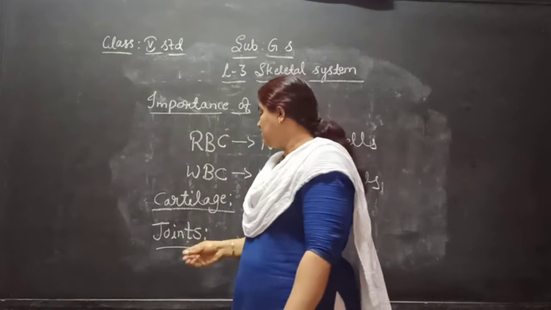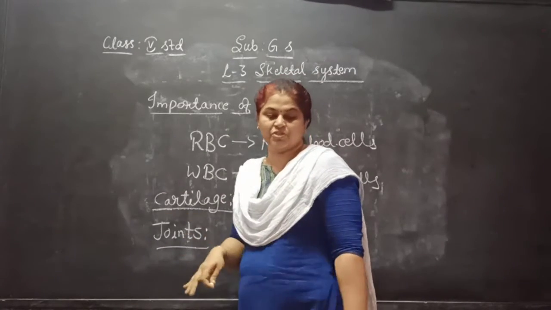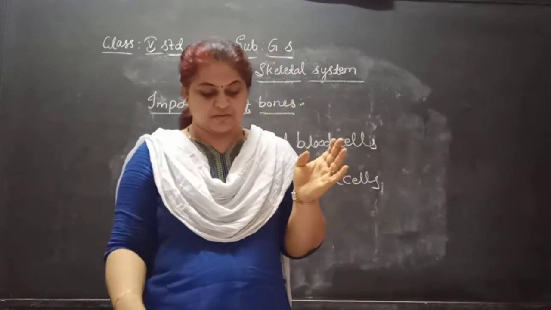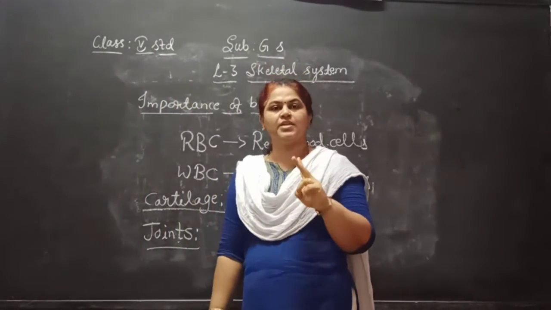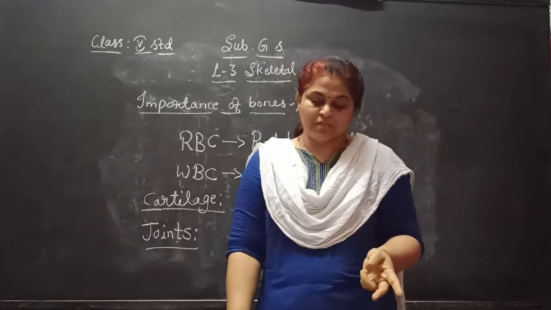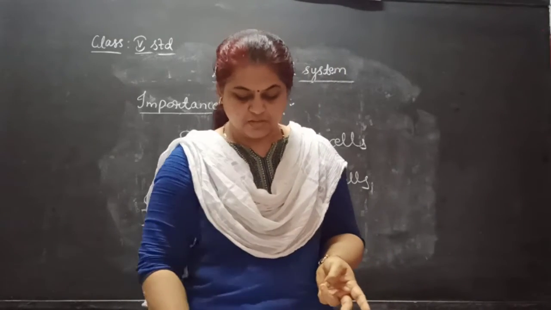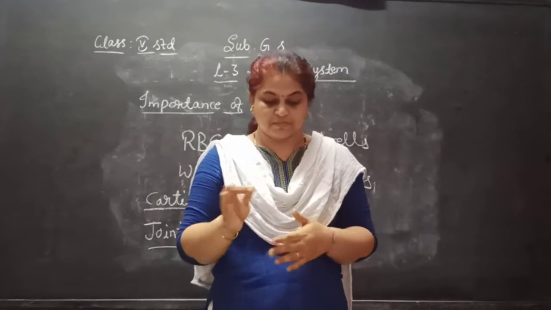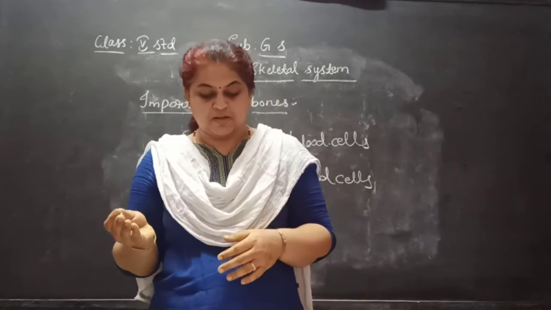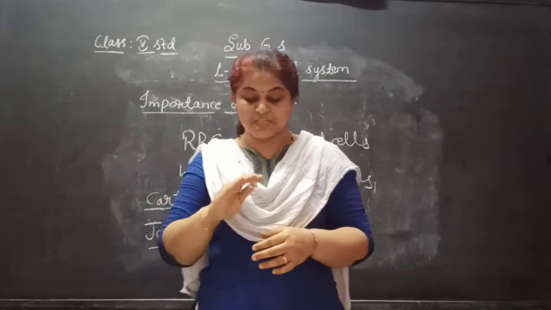Next, there are two types of joints: immovable and movable. The bones of the skull are fixed, so the joints between them are immovable, and cartilage is absent between them.